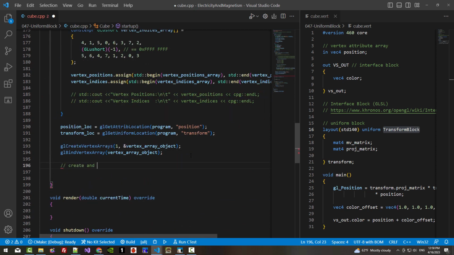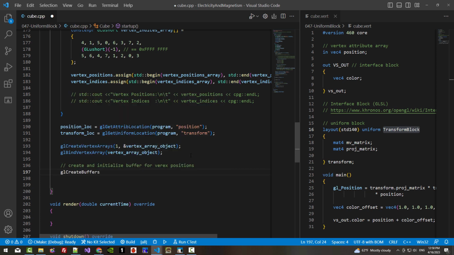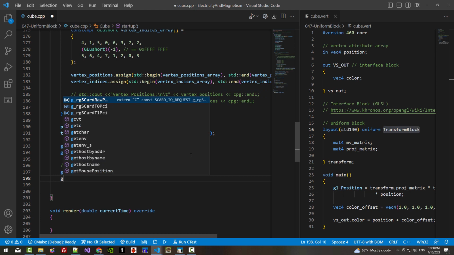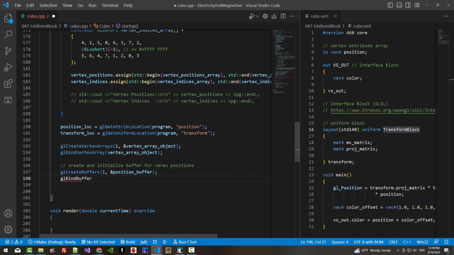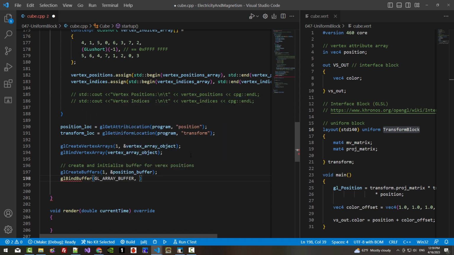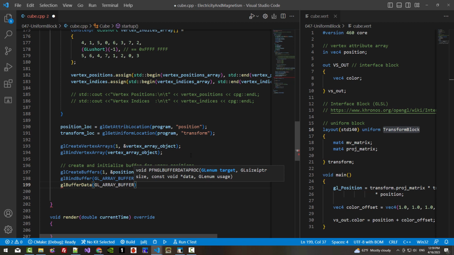Create and initialize a buffer for vertex positions. glCreateBuffers, 1 position buffer. glBindBuffer, GL_ARRAY_BUFFER. We pass position buffer here. glBufferData, GL_ARRAY_BUFFER.